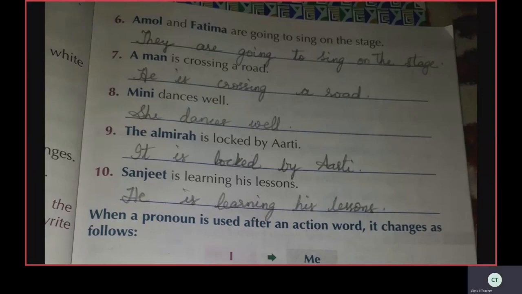The almirah is locked by Aarti. It is locked by Aarti.